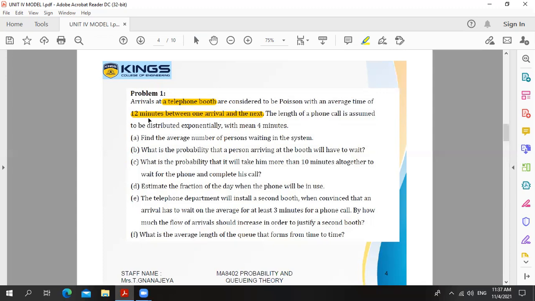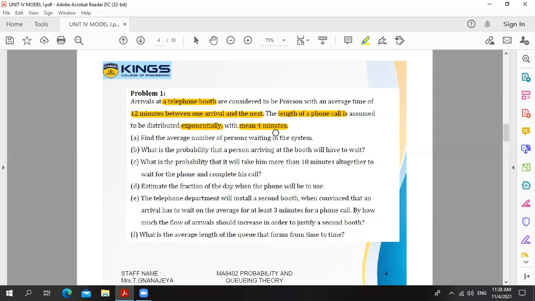It means the given 12 minutes, we are taking 1 divided by 12. Mean arrival time means we are taking lambda. Suppose the time between one arrival and the next is given, then we are taking 1 by lambda is equal to 12. Next, the length of a phone call is the service time. The length of a phone call is assumed to be distributed exponentially with the mean 4 minutes. What is the formula for the mean of an exponential distribution? 1 by mu. So here 1 by mu is equal to 4.